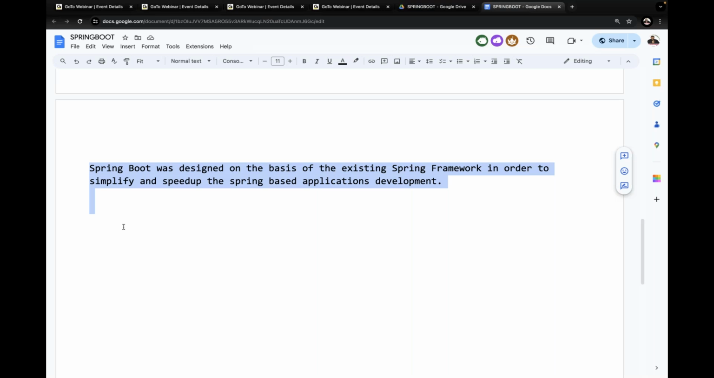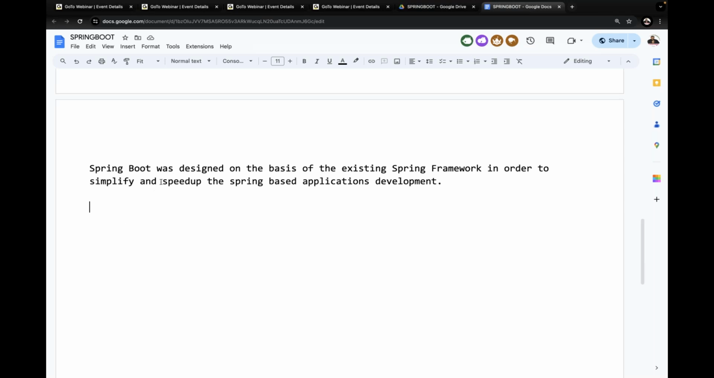But what is the purpose? In order to simplify and speed up Spring based application development. Definitely, to simplify and speed up application development, Spring Boot was designed on the basis of the Spring framework only. How it speeds up application development, we are going to understand in the further points. Right, sir. Now this is completed. Observe carefully.